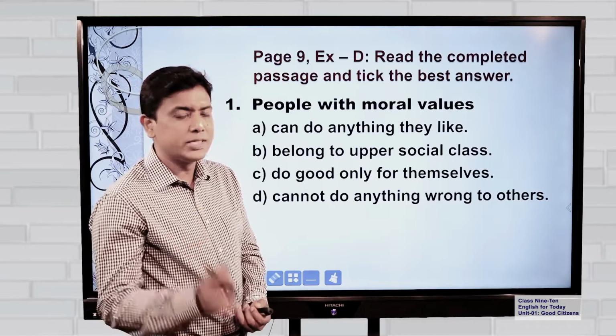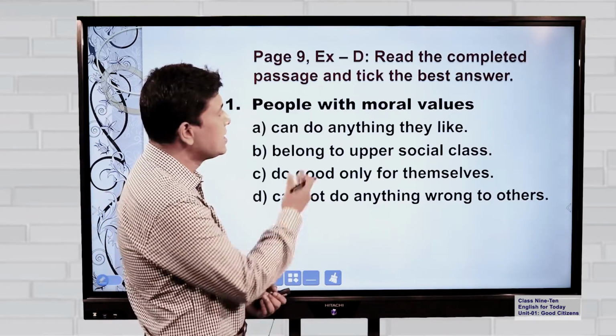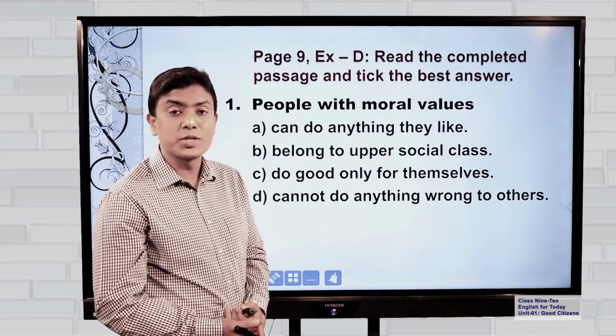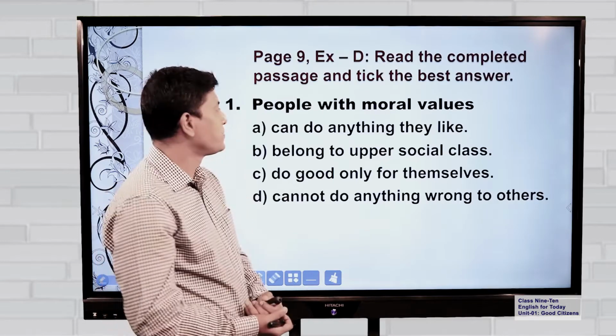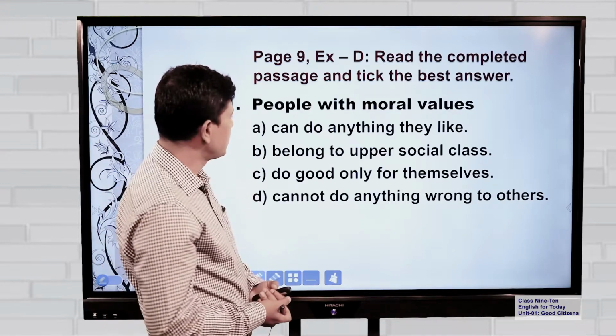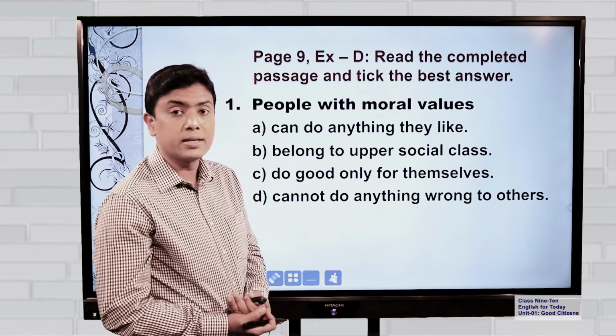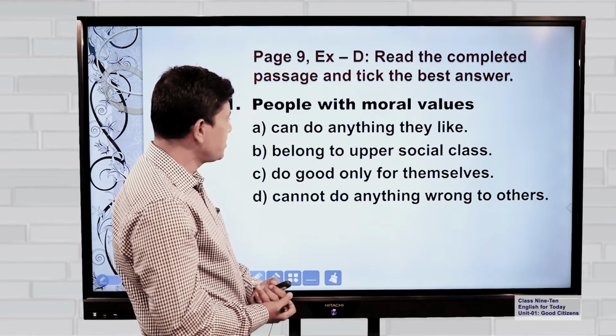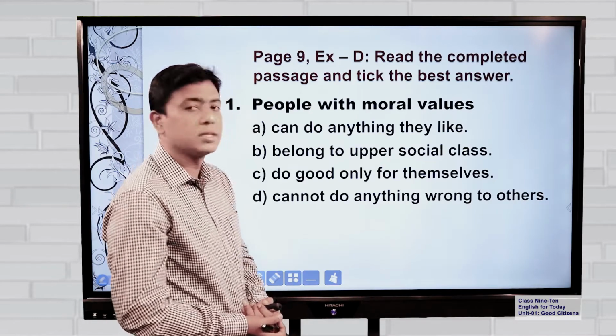So after reading the whole text, you should be able to answer these questions. There will be options for all of you. The first one, people with moral values. Number A, can do anything they like. No, not at all. Number B, belong to upper social class.